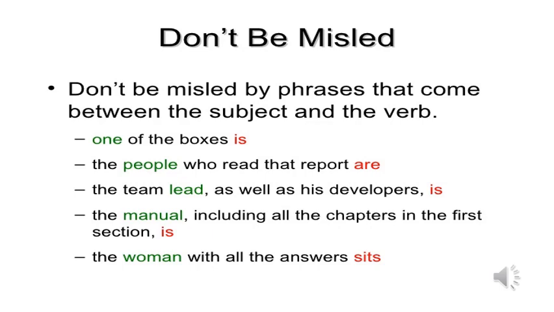The manual, including all the chapters in the first section, is. The real subject, the manual. So the verb here is singular, is. The woman with all the answers sits. The real subject, the woman, and the verb here is singular. We add s to the verb, sits.